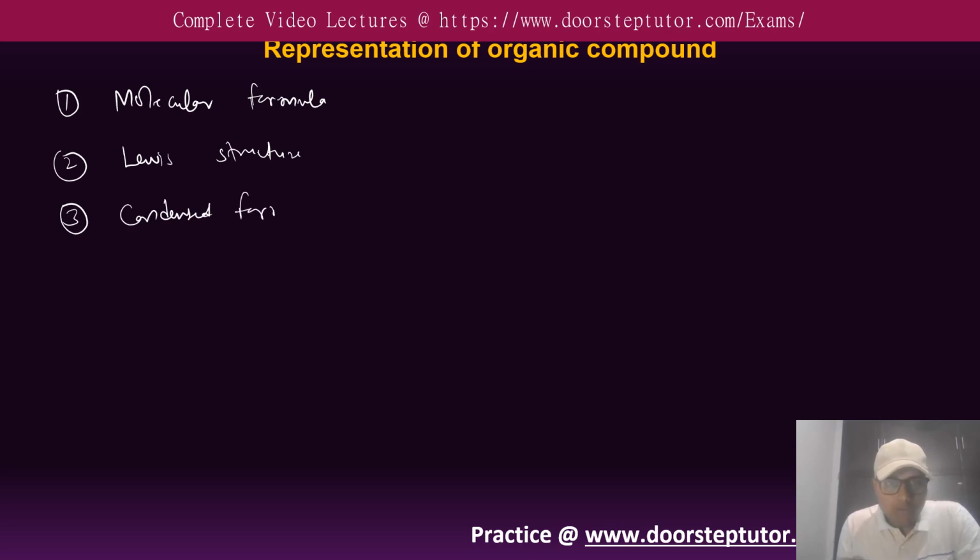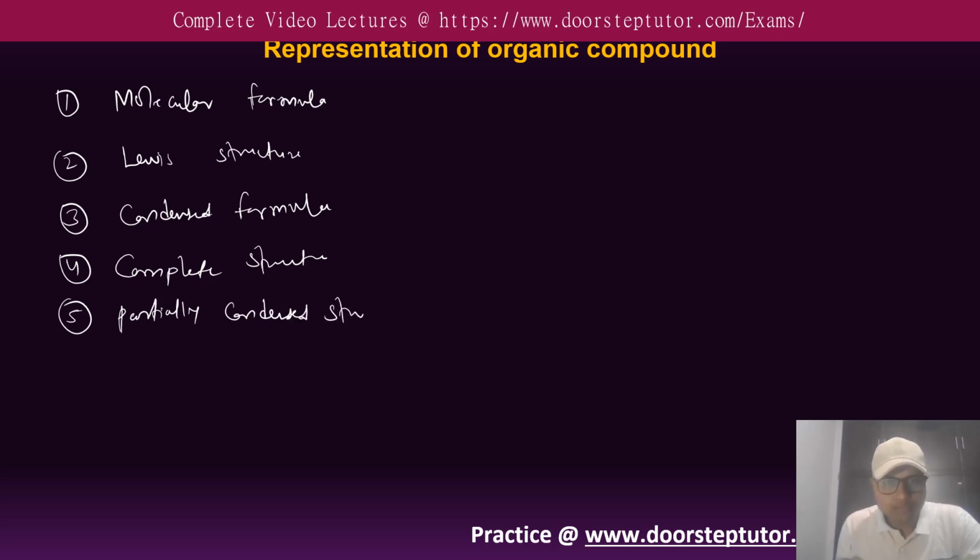I will talk about that. What is the condensed formula? What is the molecular formula? What is the Lewis structure? You know about the molecular formula. You also know about the Lewis structure. But you don't know about the condensed structure. There is a complete condensed structure as well, and there is a partially condensed structure as well. There is also the bond line structure. So there will be different types of representation of an organic compound, and we will talk about these formulas and structures one by one.